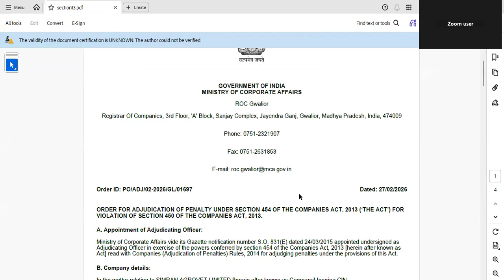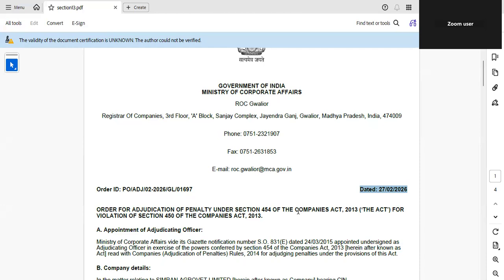Section 13 violation, 1 lakh penalty on the company. We'll discuss an important ROC adjudication order where a company was penalized for acting beyond its object clause. So many companies ignore this compliance, and many professionals or directors assume it is a minor issue. But this case proves otherwise.